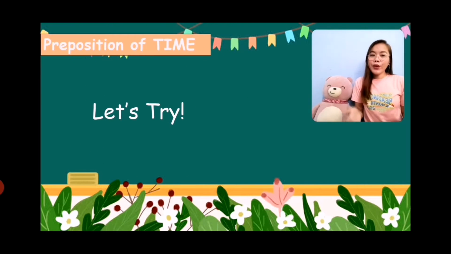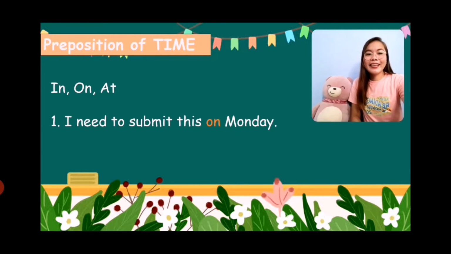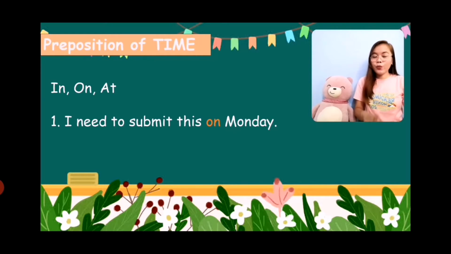This time, we will try if you already learned something from our previous slides using these prepositions as prepositions of time. For example here, I need to submit this blank Monday. We have the time Monday. What preposition is appropriate for this sentence? Correct. I need to submit this on Monday. We need to use the preposition on because on is for days of the week, and Monday is a day of the week.